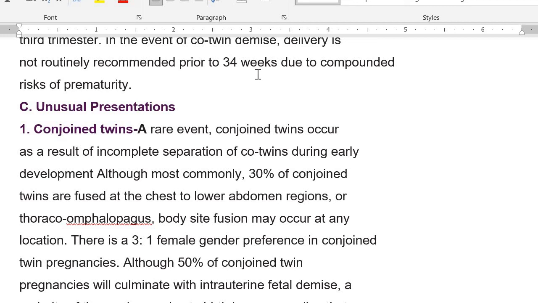So at 34 weeks, we are going to give them corticosteroids for fetal lung maturity. And will you give magnesium sulfate here, or no need if you are delivering at 34 weeks? Should we give magnesium sulfate to this patient or no need? We will not give, because magnesium sulfate is given from 28 to 30 weeks, okay? And if the consultant thinks that the baby is going to benefit, then he can say that we can give up to 32 weeks, but not beyond that, okay?